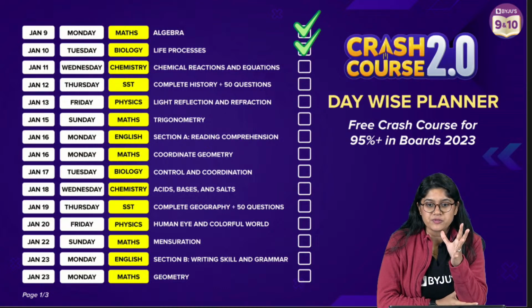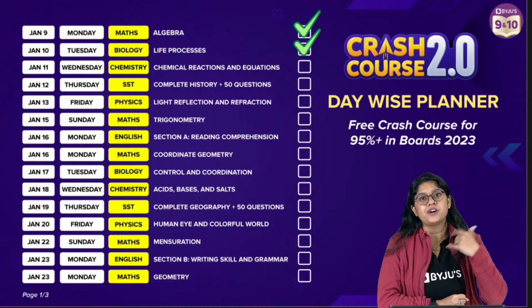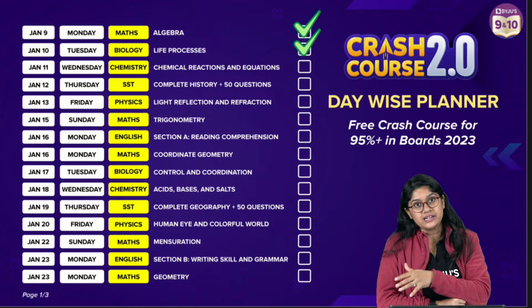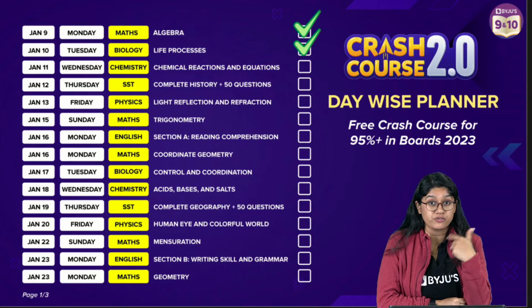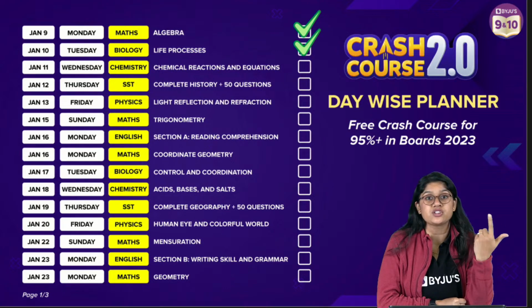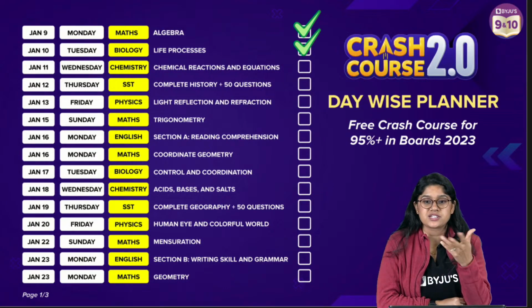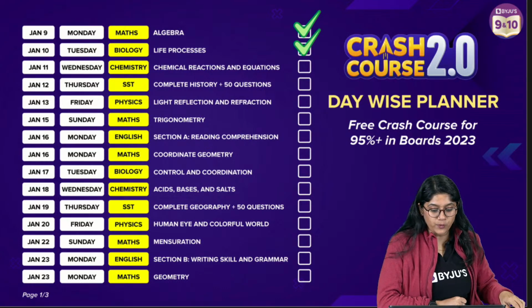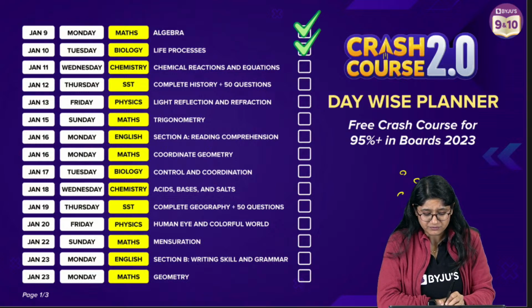So the main difference between the alveoli and the nephron, of course, first is the location. Alveoli are present in the lungs, nephrons in the kidney. Nephrons help in the formation of urine. Alveoli help in the exchange of gases. So location and function are different. I hope that it's clear.